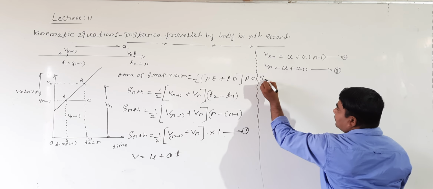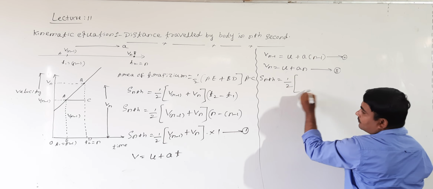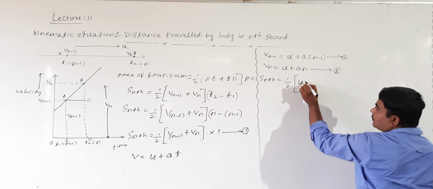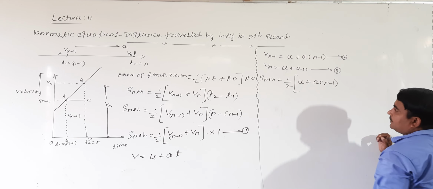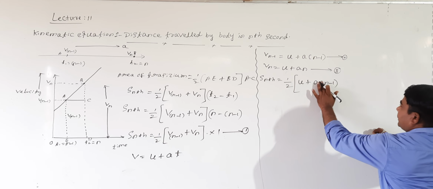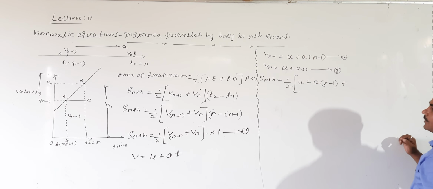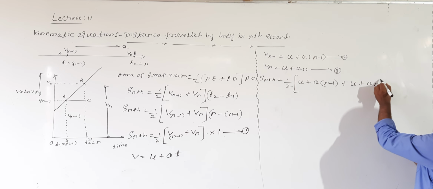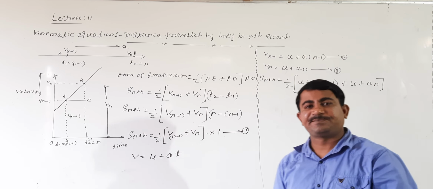Sn equals half, Vn minus 1 from equation 2 is u plus a into n minus 1, plus Vn, which is u plus an. Right?